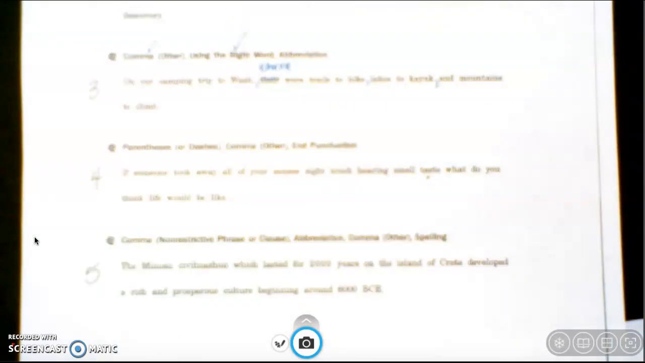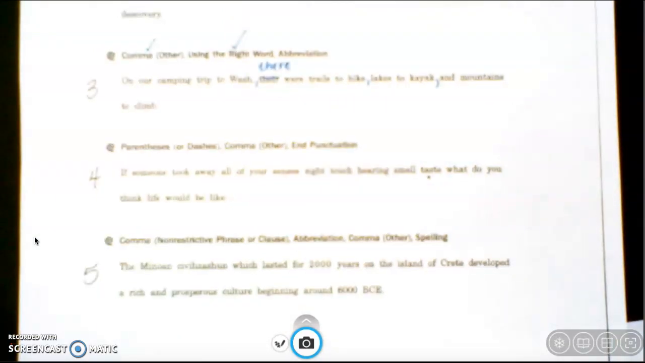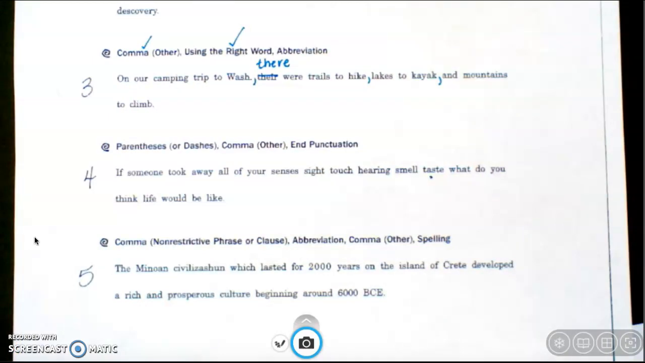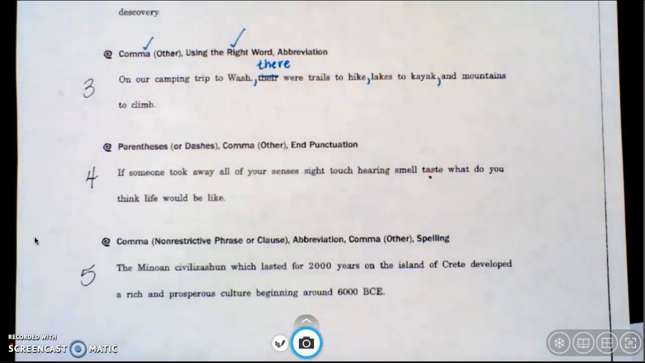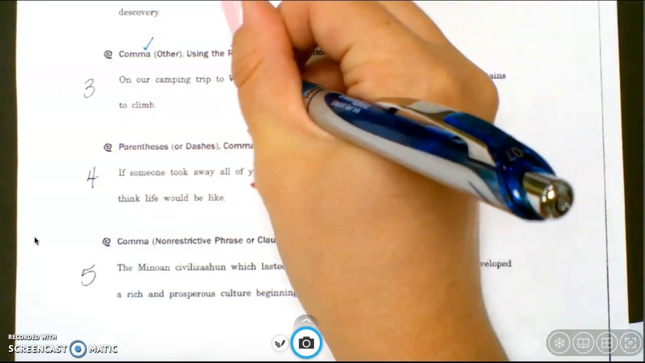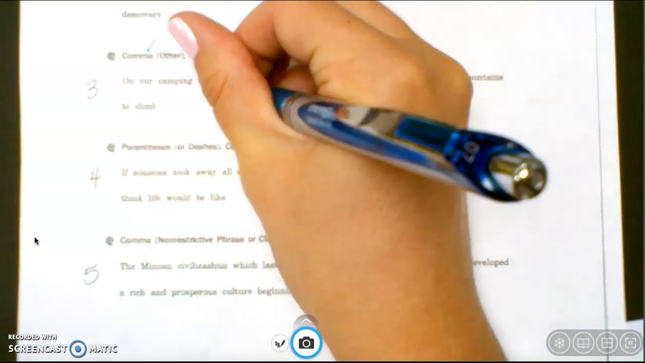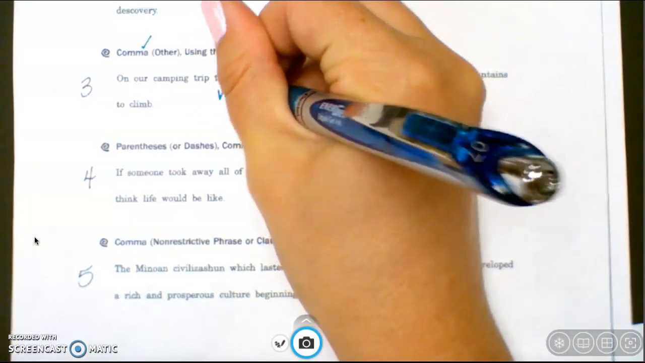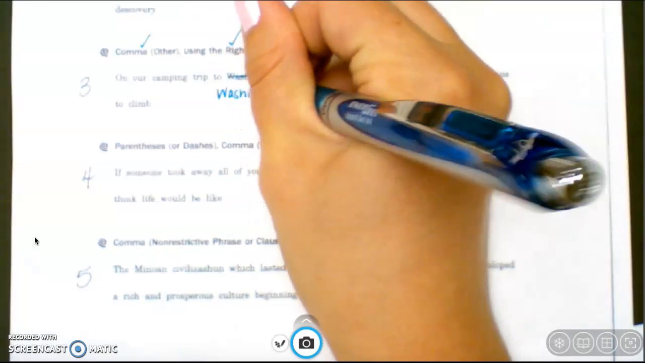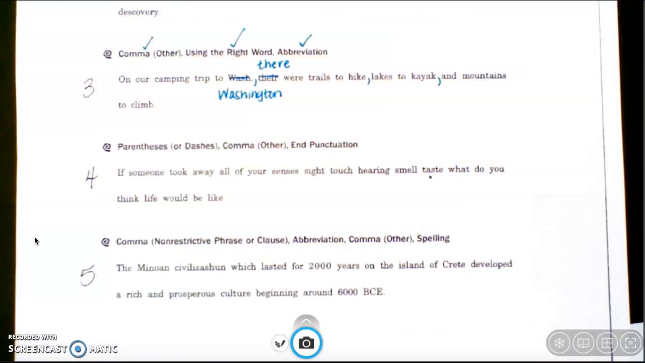And lastly, I also need to fix my abbreviation. So in this sentence, I've simply abbreviated the state of Washington as Wash. I don't want to do that because it doesn't sound very formal. So I'm going to replace the word Wash with the full spelling, Washington. I'm going to write it below the word though, otherwise I'm going to run out of room. And that would fix my abbreviation error.